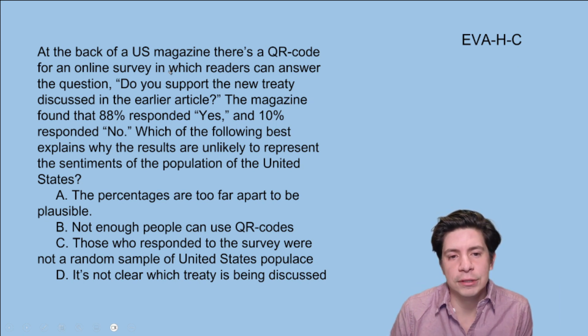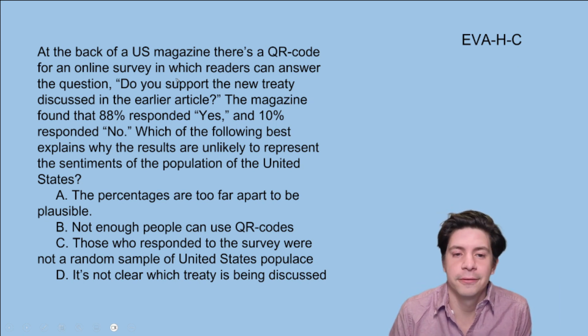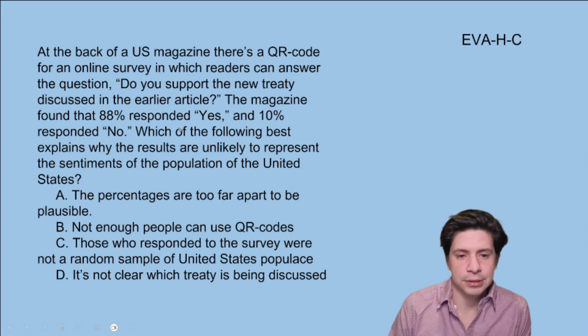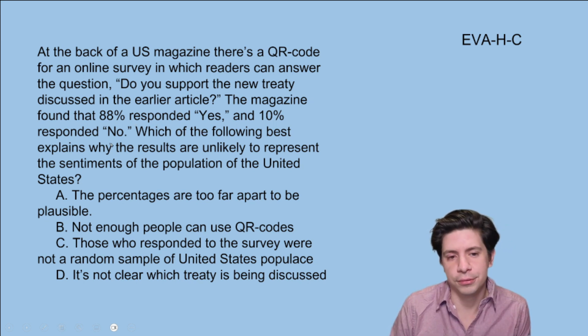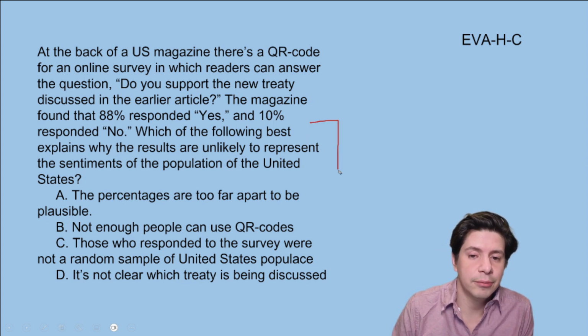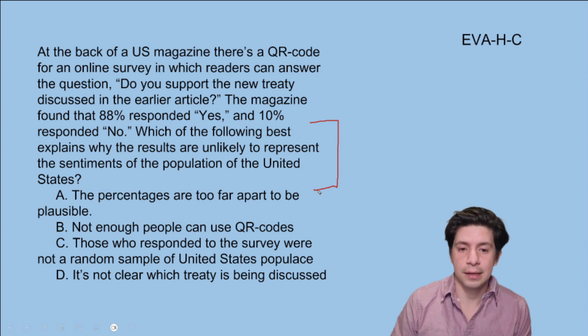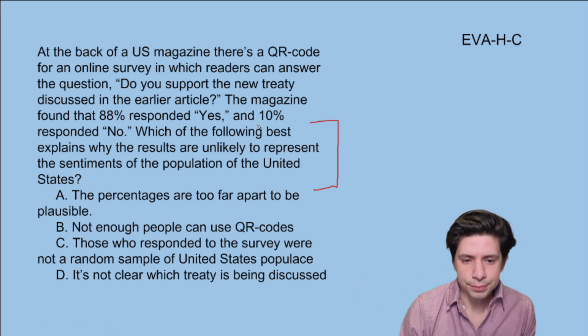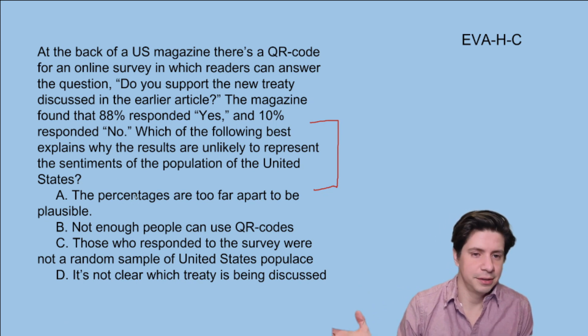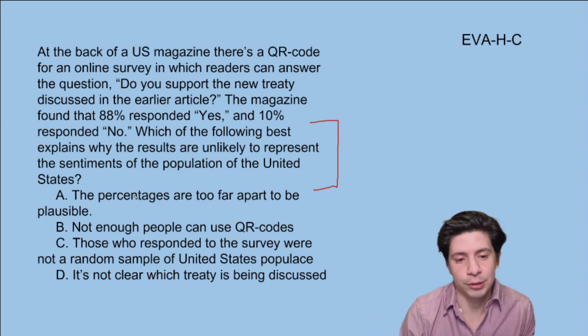But at the back of a US magazine, there's a QR code for an online survey in which readers can answer the question, do you support the new treaty discussed in the earlier article? The magazine found that 88% responded yes and 10% responded no. Which of the following best explains why the results are unlikely to represent the sentiments of the population of the United States? So here, right, we're told it's unlikely. So we're not trying to find out why, if it's unlikely, but we're told it's unlikely and we just need to know why. The percentages are too far apart to be plausible. That's not true, right? It could be a great treaty and everyone loves it or something, or vice versa, and everyone hates it.